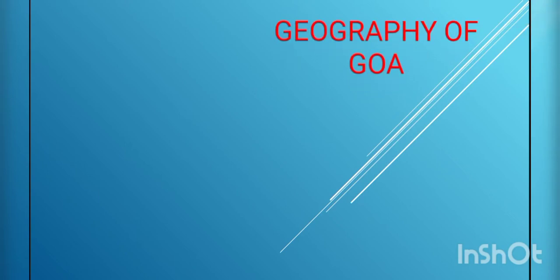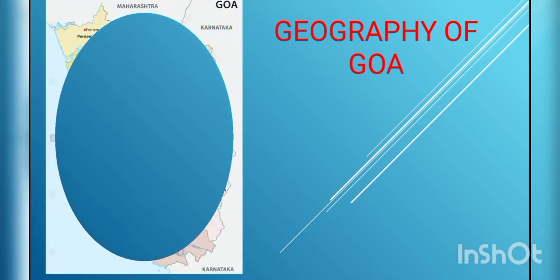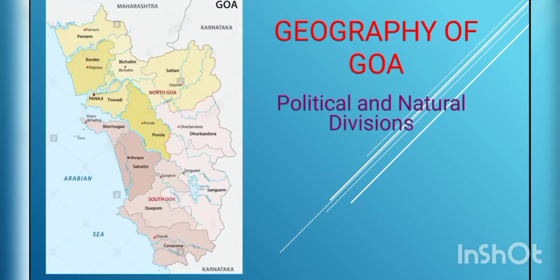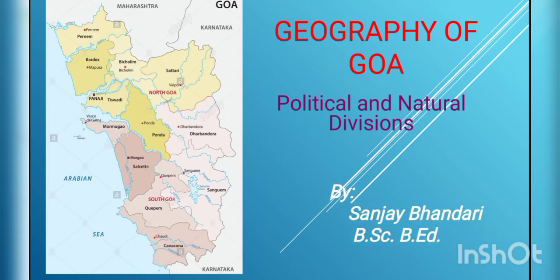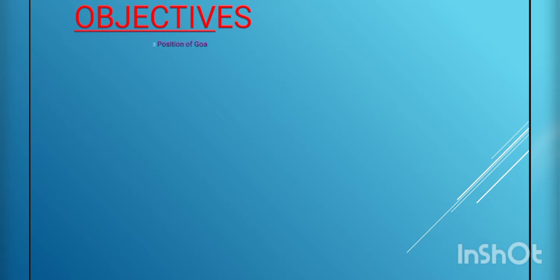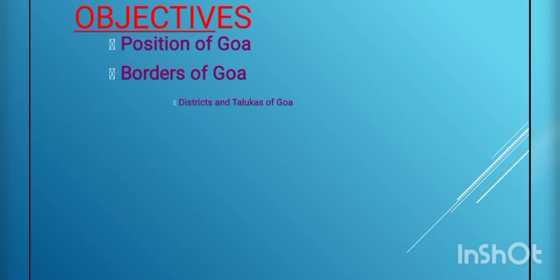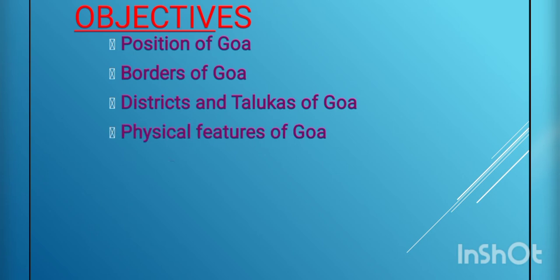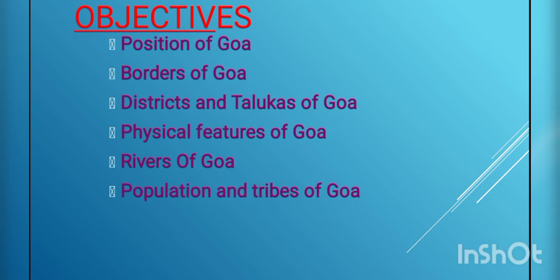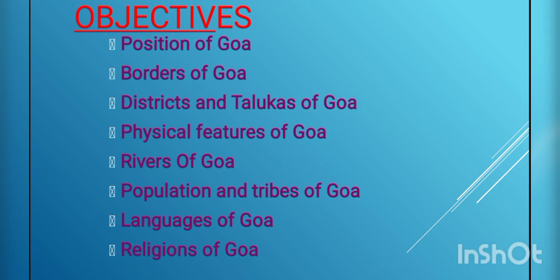Today we are going to learn a new lesson of EVS, that is political and natural divisions. In this lesson we are going to learn about our Goa. What are the things that we are going to learn in this lesson? Our position of Goa, then borders of Goa, districts and talukas of our Goa, physical features of Goa, rivers of Goa, then population and tribes of Goa, about the languages of Goa and religions of Goa. These are the things we are going to learn in this lesson.